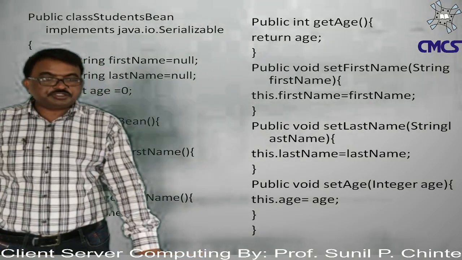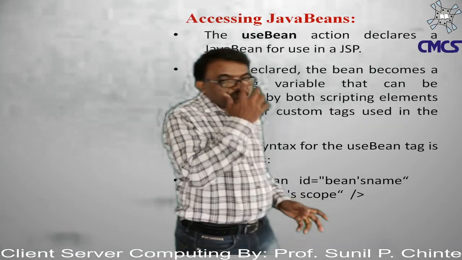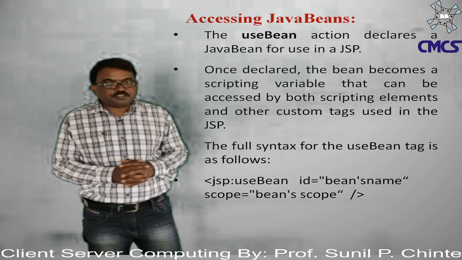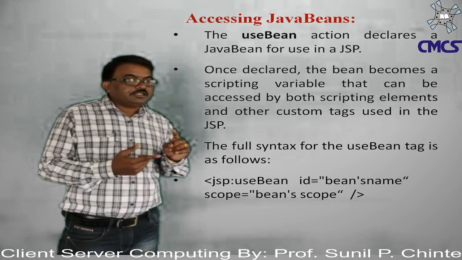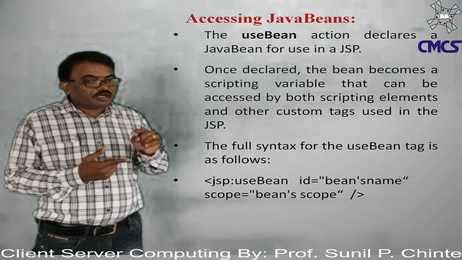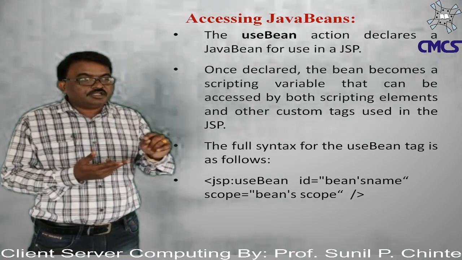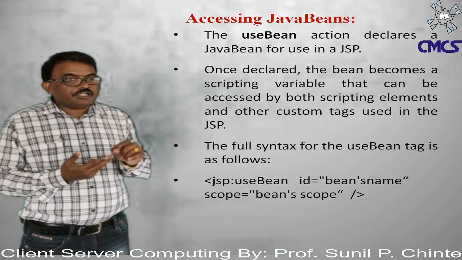So this is the Java bean class. How can we compose the Java bean class? A Java bean class can have a number of getter and setter methods, and it also has the default constructor, means a constructor with zero arguments, along with the data members.